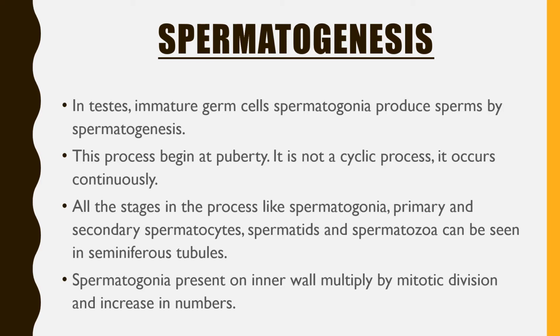First of all, the spermatogonia, which are present on the inner wall of the seminiferous tubule, multiply by mitotic division. Mitotic division, we have to keep this in mind. This is the multiplication stage, where the spermatogonia multiply.